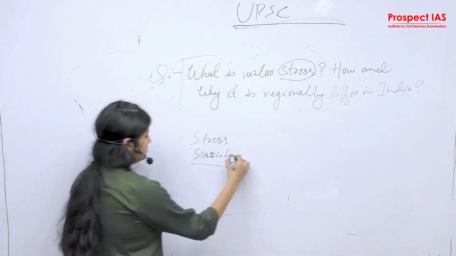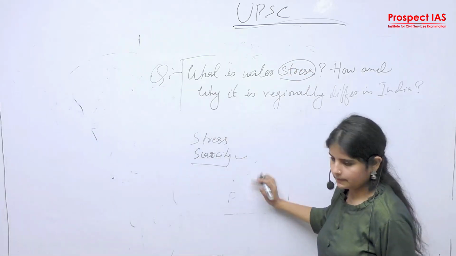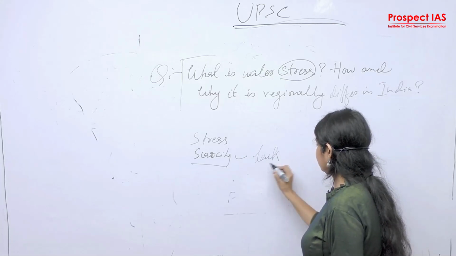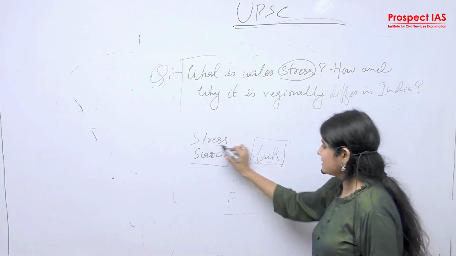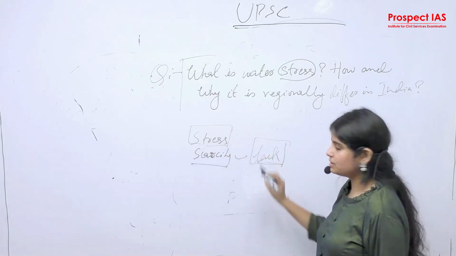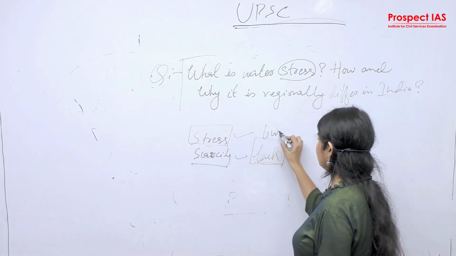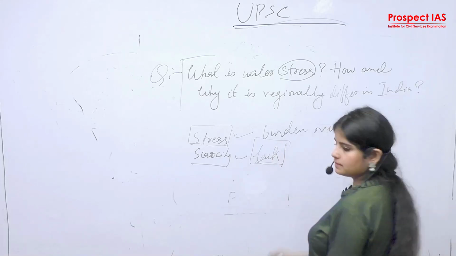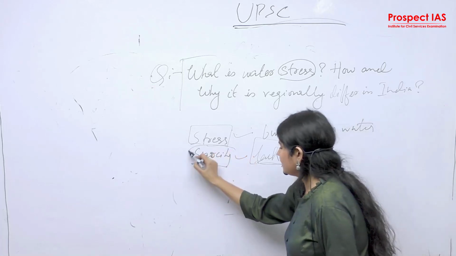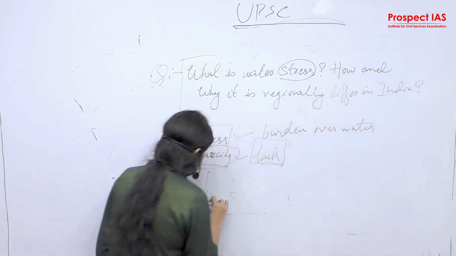Scarcity means deficiency of water, lack, right? There's a lack of water, but stress doesn't show lack, it shows the concentration and burden over water and its uses, right?